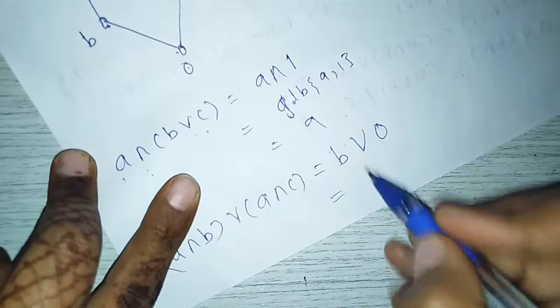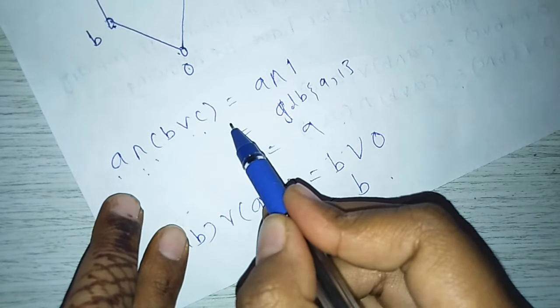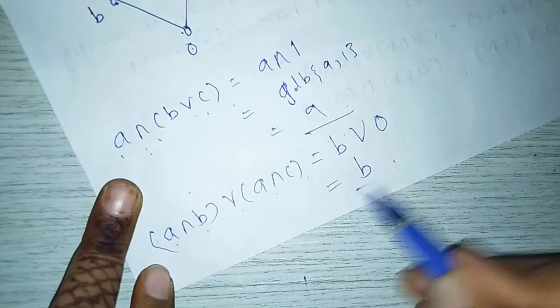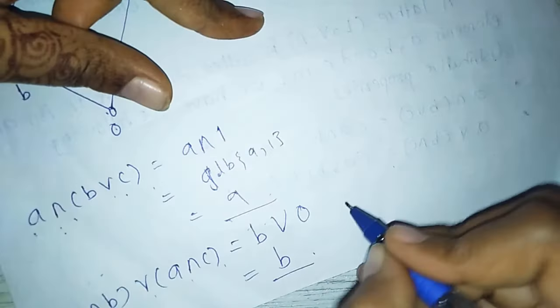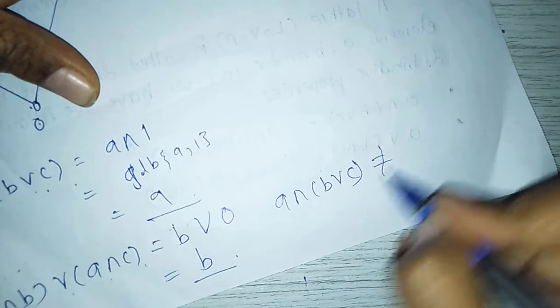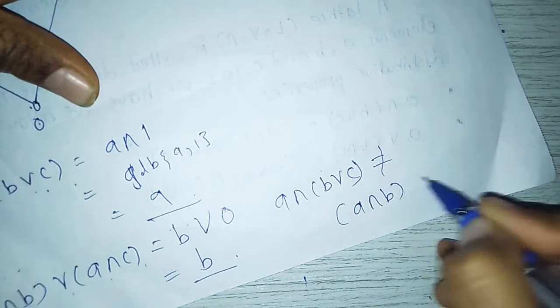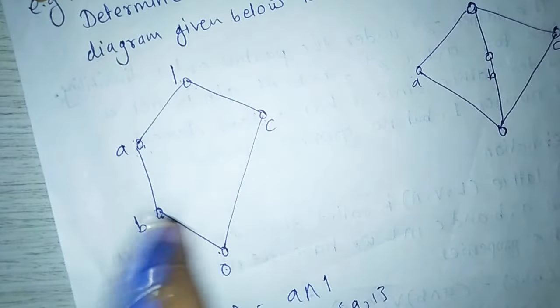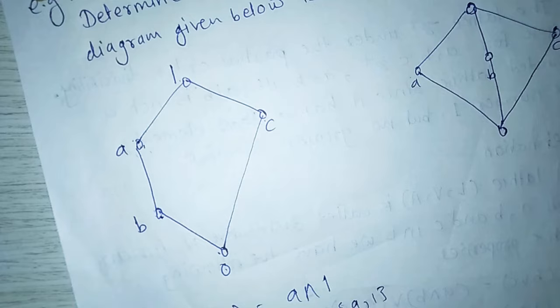So B join 0 is B. Here A meet of B join C is A and A meet B join A meet C is B, so they are not equal. So the given lattice is not a distributive lattice.